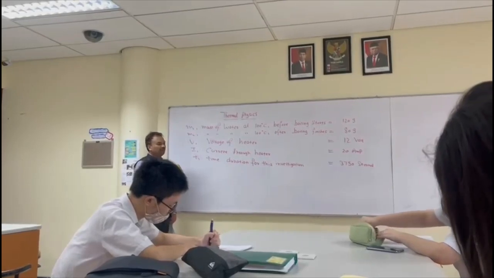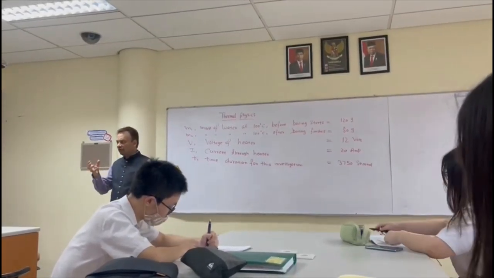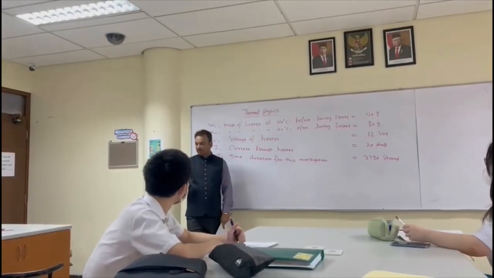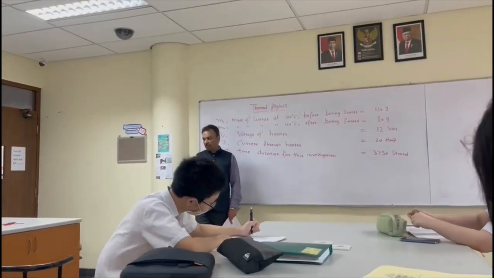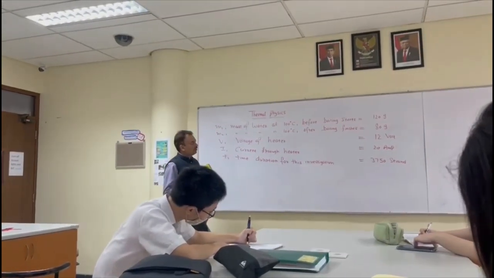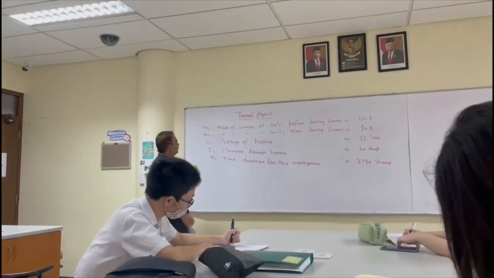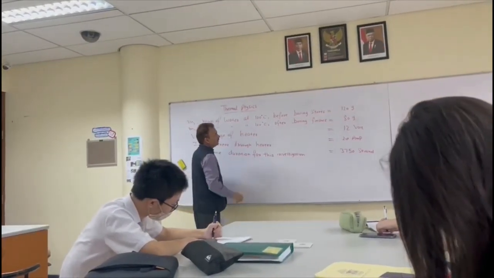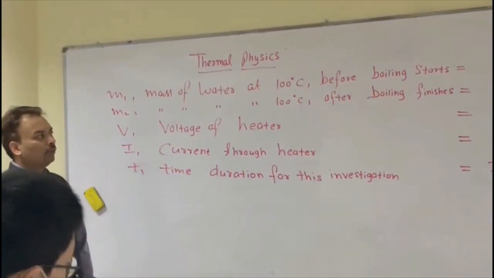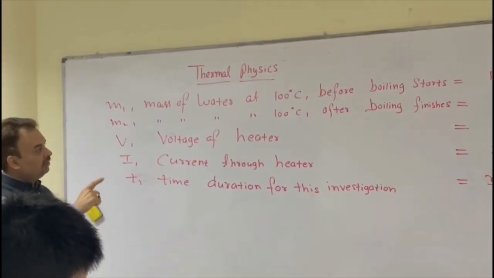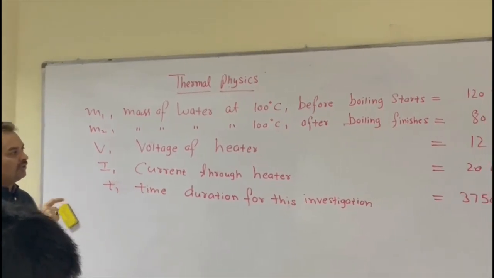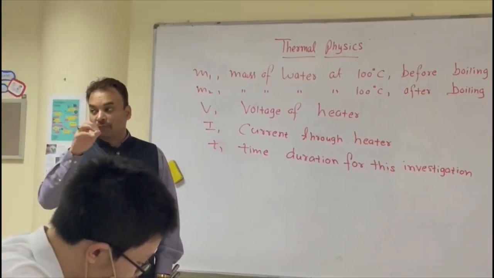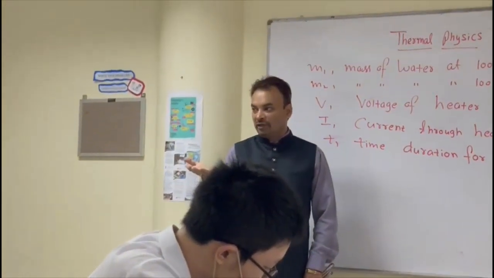So we have some random sample of water, and that sample is under investigation by a student, right? What he investigates in that sample is given here: we are given a mass M1, which is at 100 degrees C, just before boiling starts. Just before the boiling starts, the sample contains mass 120 gram.